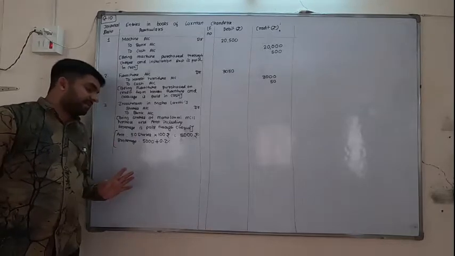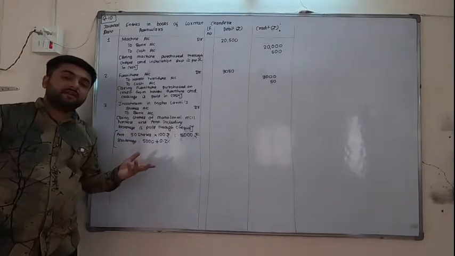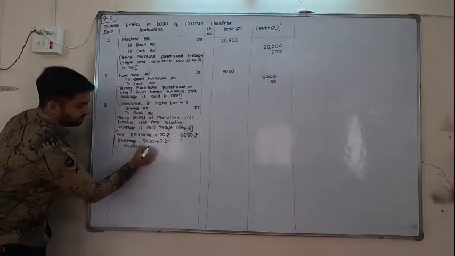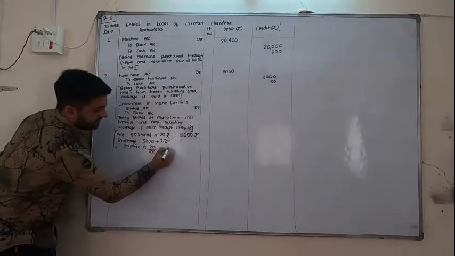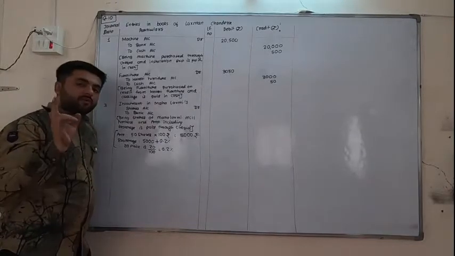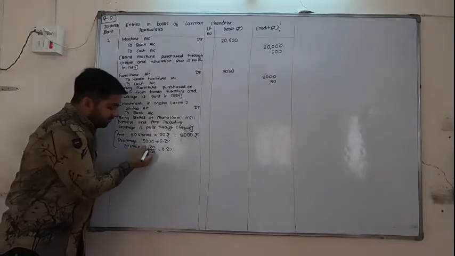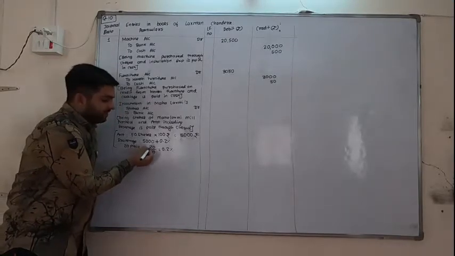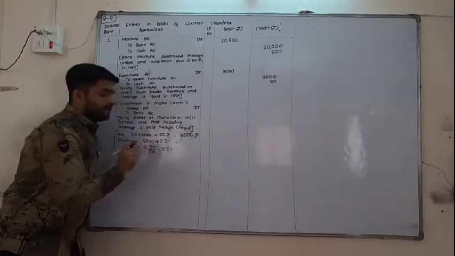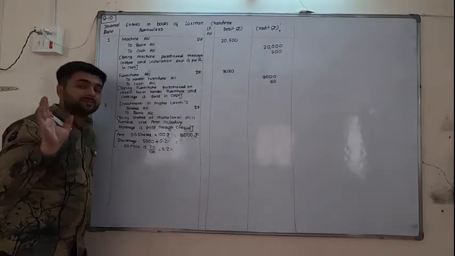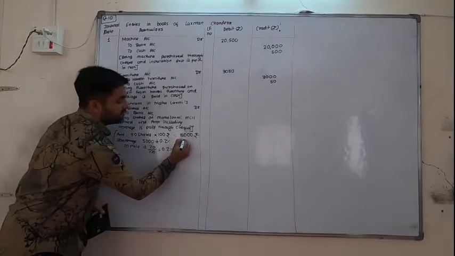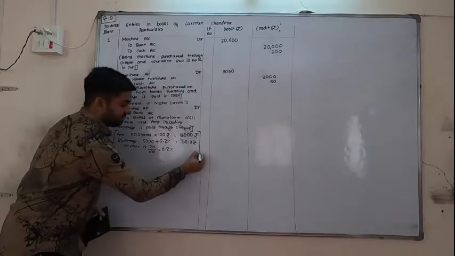5,000 is the amount of the share. Brokerage is 20 paise. Now 20 paise is 20 by 100, so it is 0.2% actually. Directly they are not telling, they are telling in a different way: brokerage 20 paise per share. So 20 paise means 20 by 100. In 1 rupee there are 100 paise, so 20 by 100, so 0.2%. You will add the percentage. I made a simple mistake, I said plus 2%, not 2%. You will do 5000 plus 0.2 percentage, and you will get the final amount 5010. Okay, this way you do.